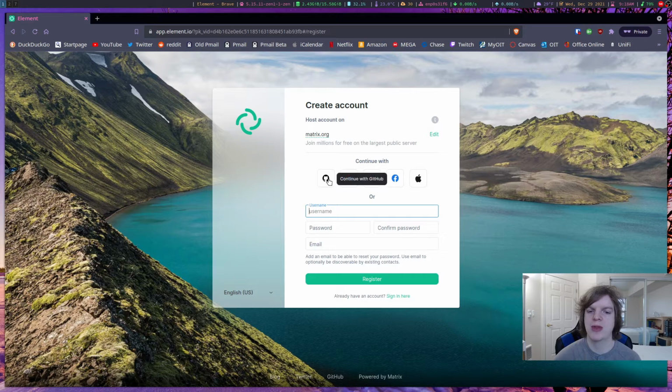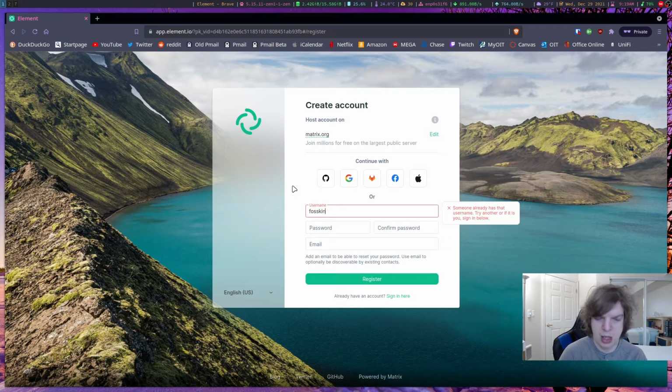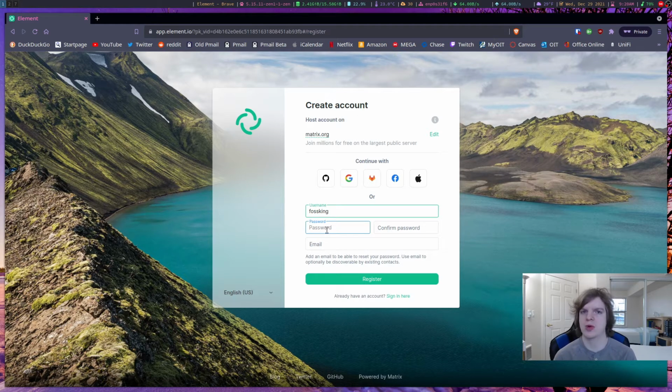You can continue with an existing account like with GitHub, Google, GitLab, Facebook, or Apple, but today we're going to just create a new account from scratch without using an existing one in any way. So I'm going to create my username. Then we're going to create a secure and strong complicated password. For an email, I'm just going to use a burner address.